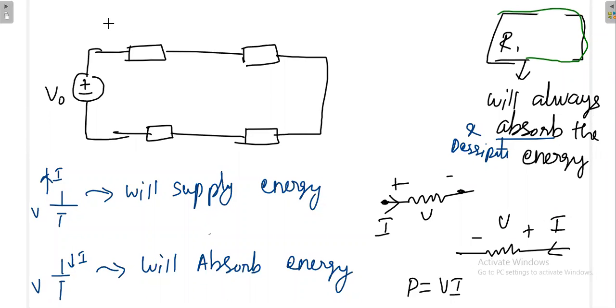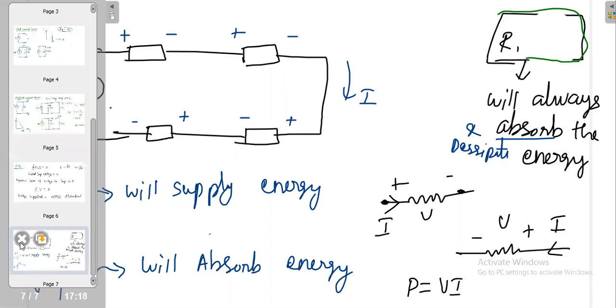Then definitely, if the current flows like this, because all resistors absorb the energy, then for a resistance, the terminal that the current is entering, I will put plus, and where the current leaves the resistance, I will put minus. This is like a voltage drop across the resistor. Now here plus, here minus, here plus, here minus, because current is coming in this way. Here plus, here minus.